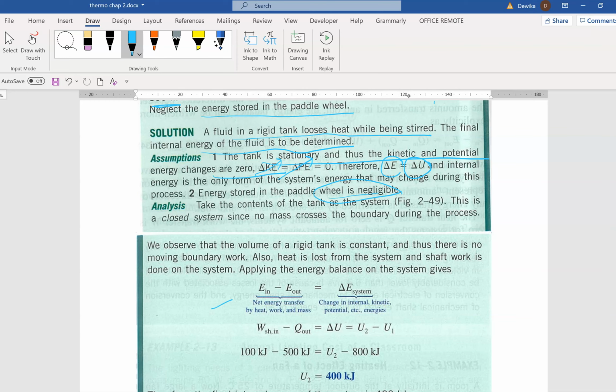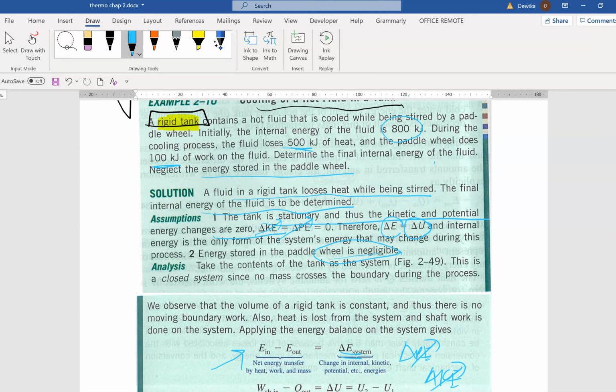Coming to the formula, E in minus E out equals delta E system. So what do you have in delta E system? You don't have delta PE or delta KE. Delta PE is 0, delta KE is also 0. So when you cancel them off, you're only left with delta E, which is delta U. Rewriting the formula again, we have work shaft in. What is your work shaft in this question?